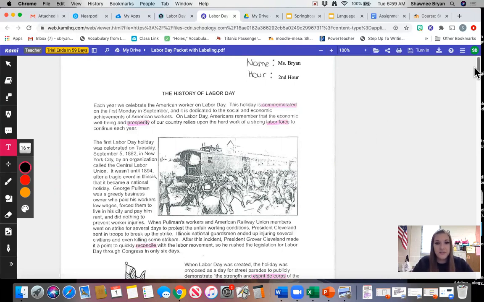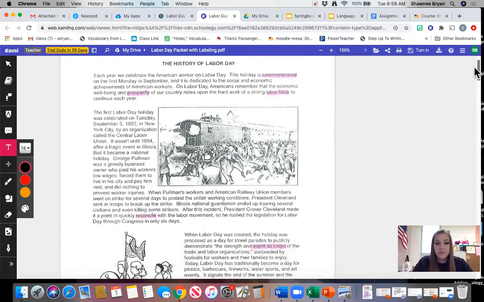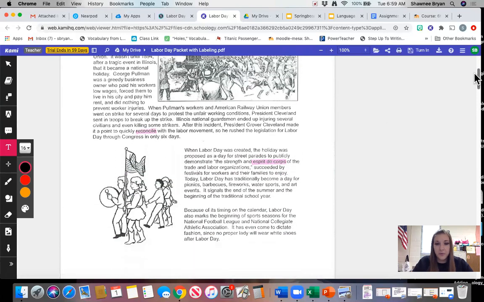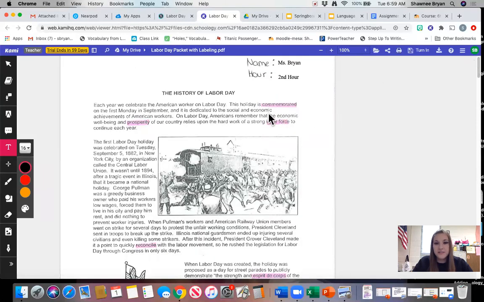So the first page you are going to notice is the history of Labor Day reading, okay? So you are just going to go through and complete the reading portion. You are going to notice that there are certain key vocabulary terms highlighted, and that will be important on our next page.